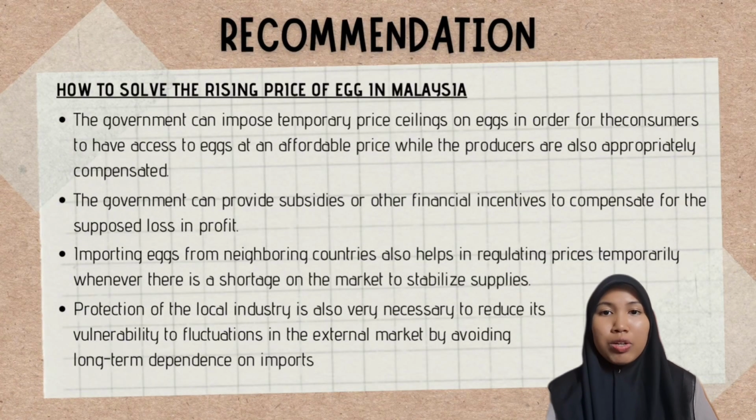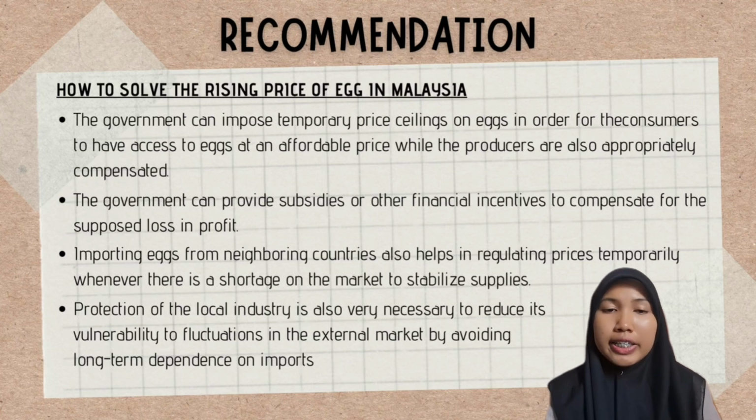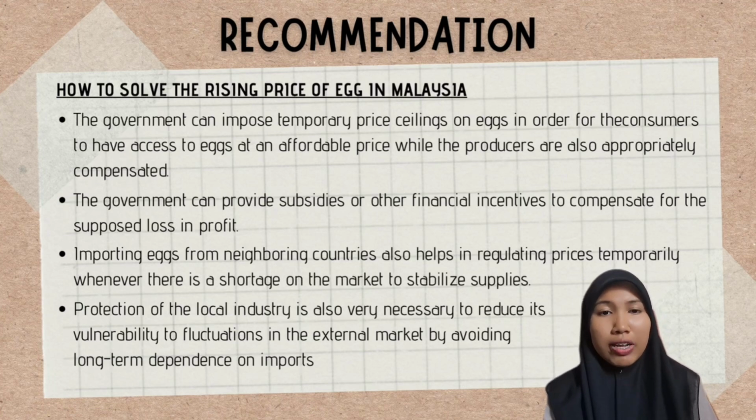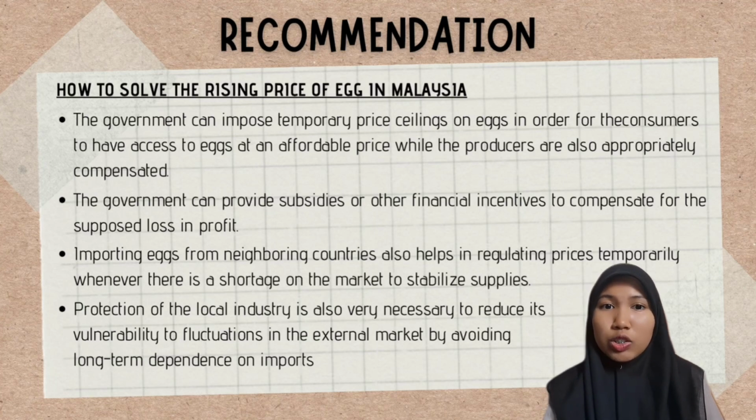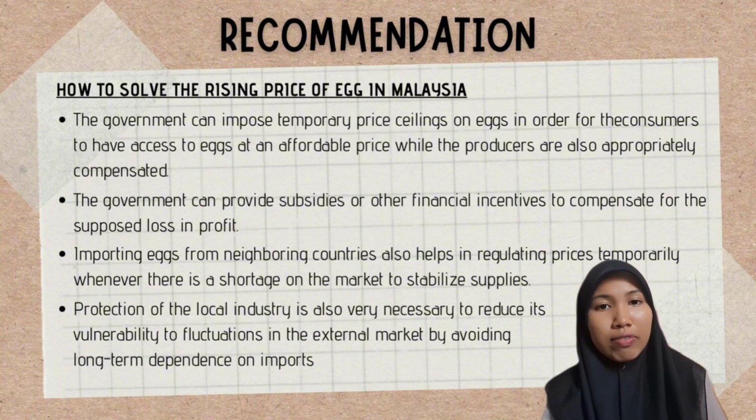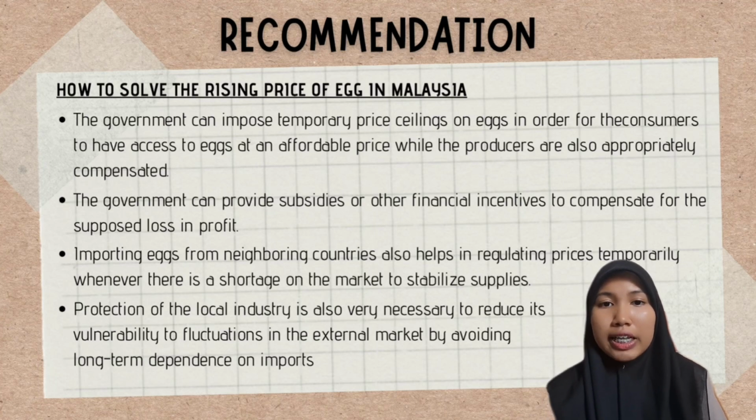For the last topic, we will talk about how we can solve the problem of the rising egg price in Malaysia. This issue affects everyone, including farmers, consumers, and food safety. We will discuss simple steps the government can take to make eggs more affordable, ensure enough supply, and support the farmers. First, the government can set a limit on how high egg prices can go. This is called a price ceiling. It makes sure that everyone, especially people with lower incomes, can afford to buy eggs, even during tough times.